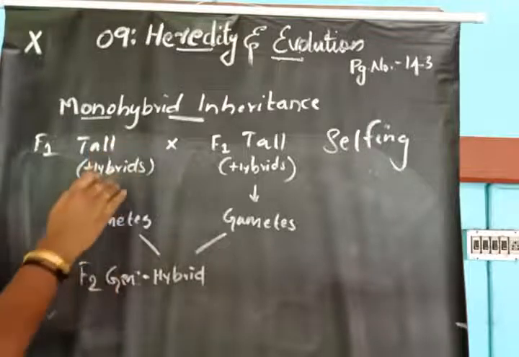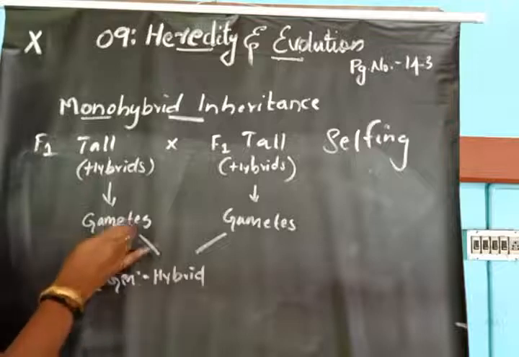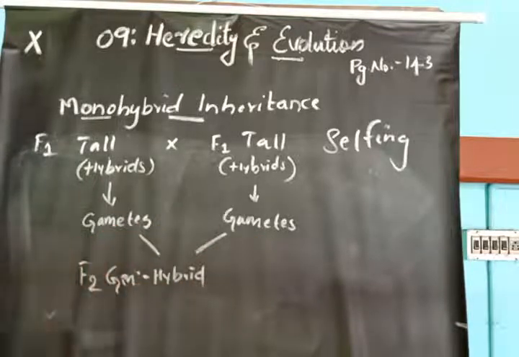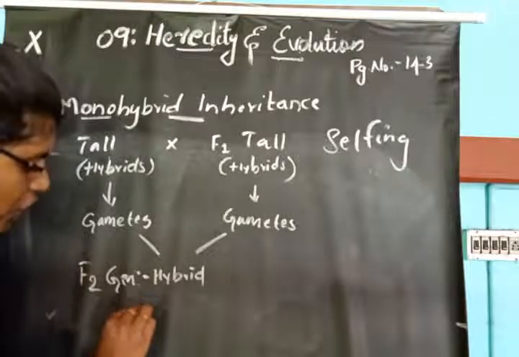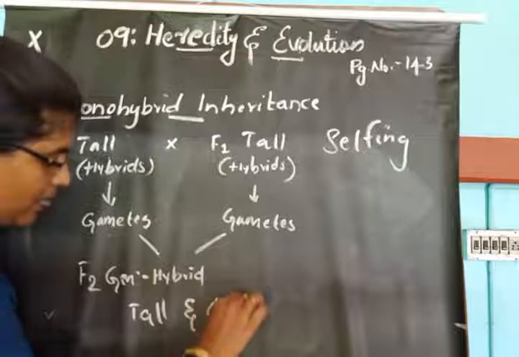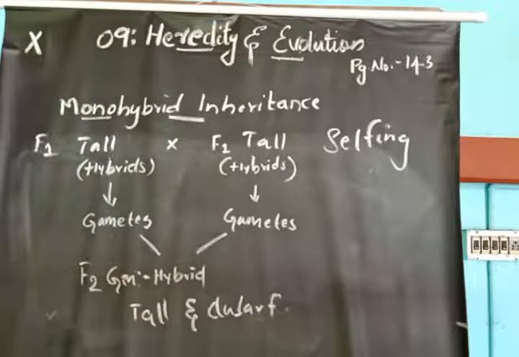So these tall plants produce gametes, and these tall plants also produce gametes, and these two gametes fuse to form another hybrid. But now he gets tall as well as dwarf plants.